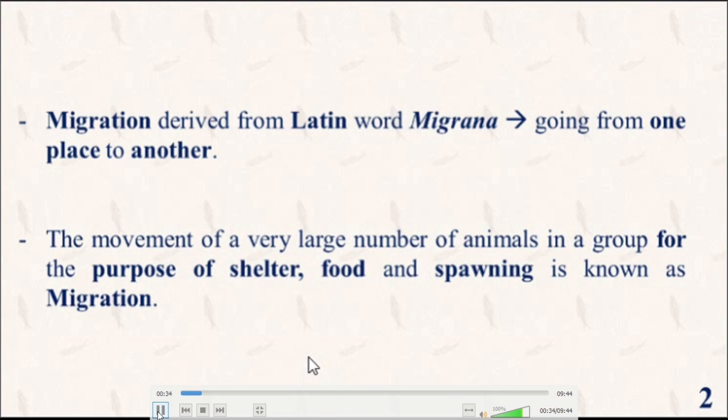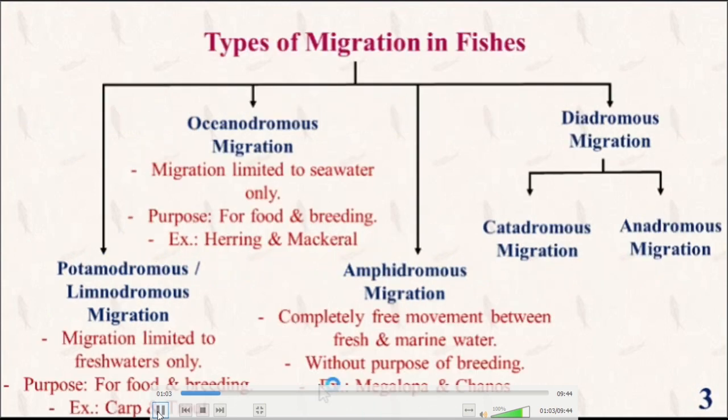The word migration is derived from the Latin word migrana, which means going from one place to another. Now let us define migration. Migration can be defined as movement of very large number of animals in a group for the purpose of shelter, food and spawning or breeding. Further, we will study about the different types of migration in fishes.